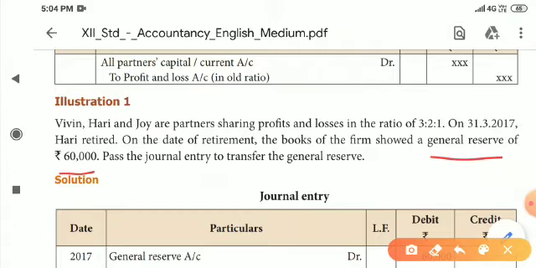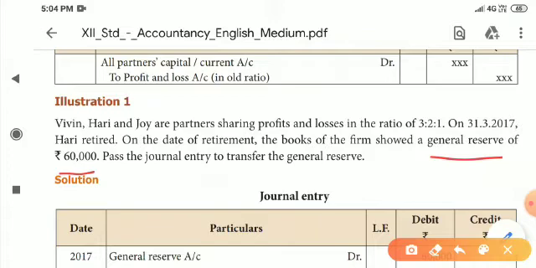What is the journal entry? General reserve account debit, to all the partners' capital accounts. Who are the partners? Vivin, Hari, Joy. Hari is also included. So general reserve account debit, to Vivin's capital account, to Hari's capital account, to Joy's capital account.